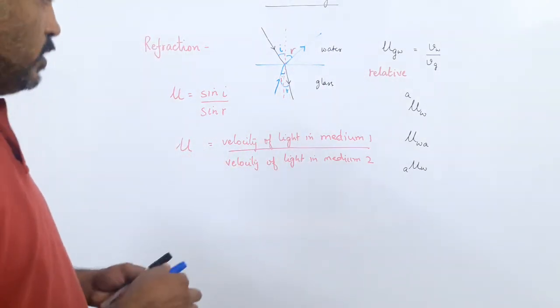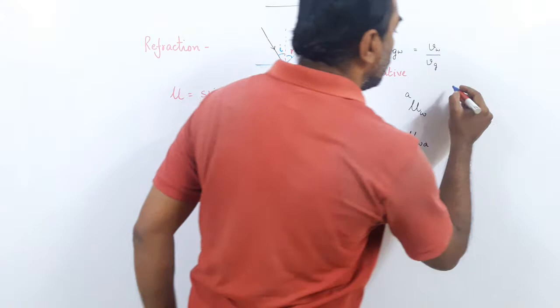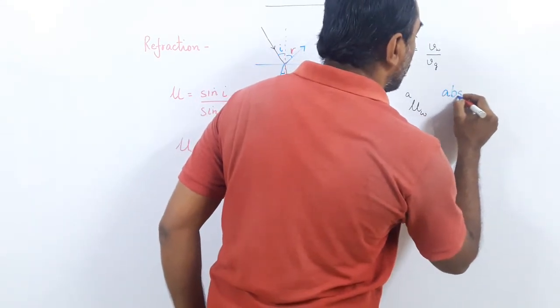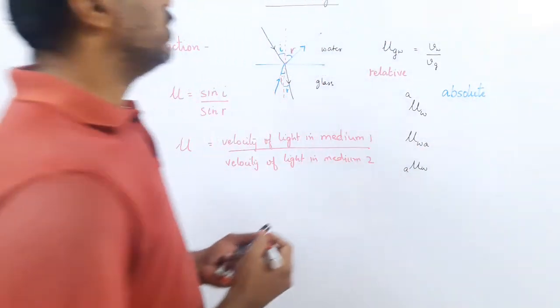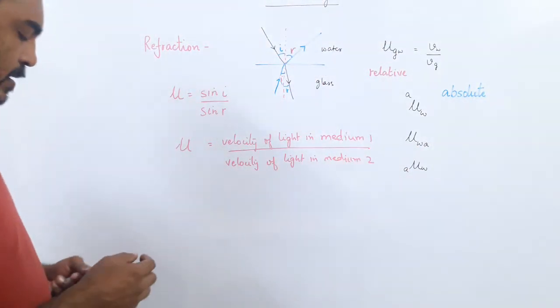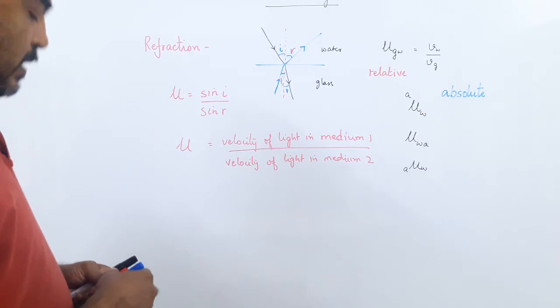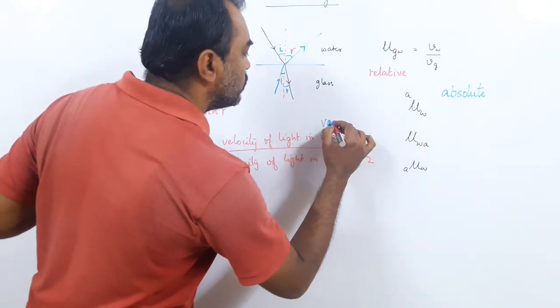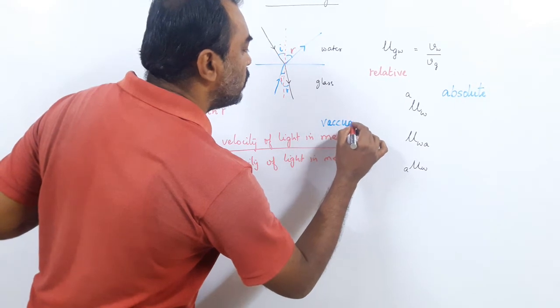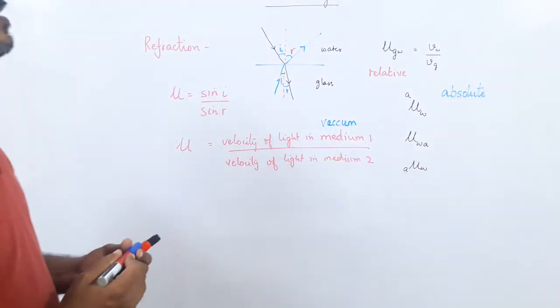So it is relative. What is the other word other than relative? Absolute. One is relative, one is absolute. Now what does absolute mean? In absolute, medium 1 is always taken as vacuum. And why vacuum? Because light travels fastest in vacuum.